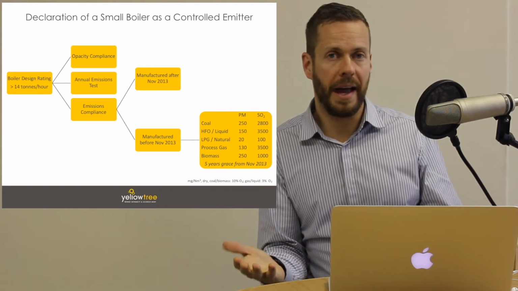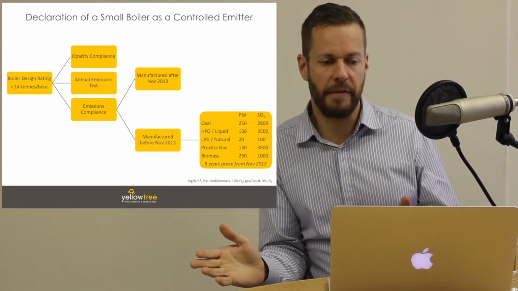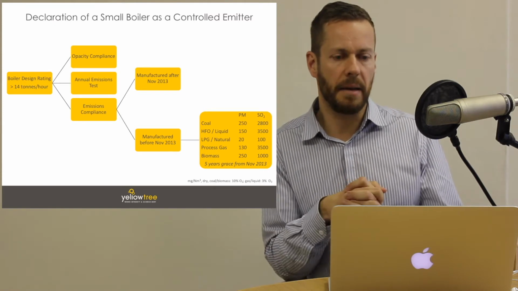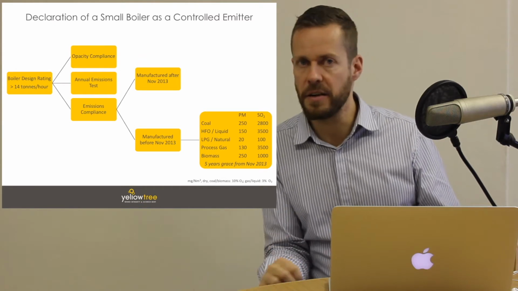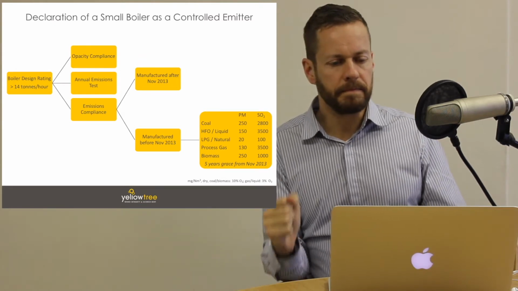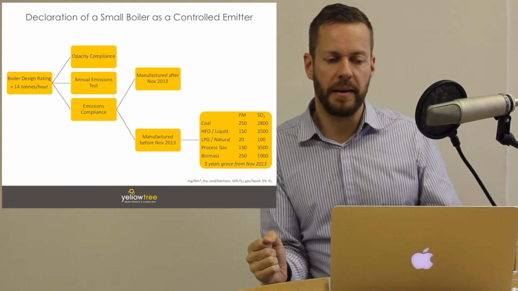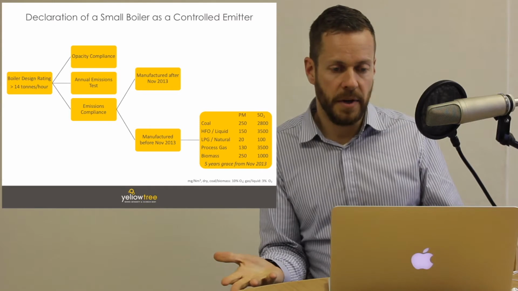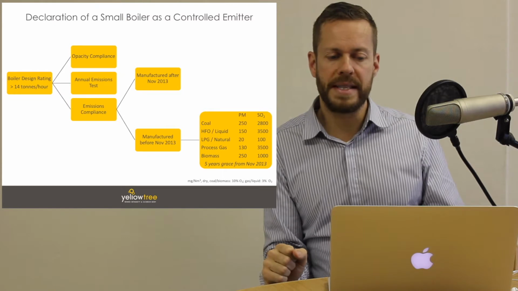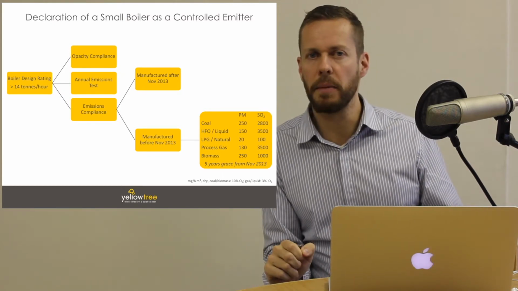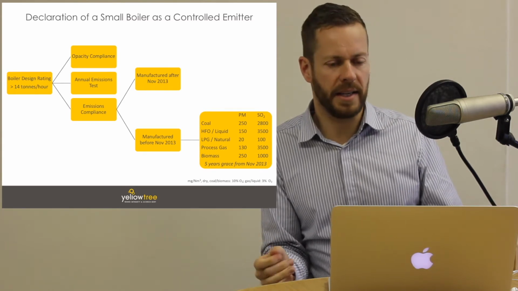Let's take a look at coal-fired boilers because they represent the largest portion of boilers in South Africa. What we see is a particulate matter limit of 250 milligrams per normal cubic meter at 10% oxygen. Those are the units. We see a sulfur dioxide limit of 2,800 for coal firing. Let's jump to natural gas, where we see that the limits are much lower because gas is a much cleaner fuel, as I mentioned, and we see a limit of only 20 milligrams per normal cubic meter for particulate matter and 100 milligrams per normal cubic meter for sulfur dioxide.